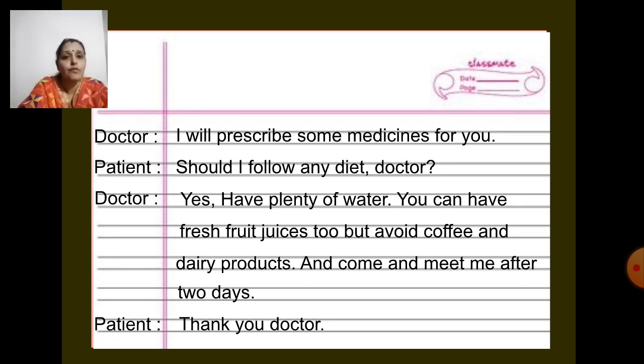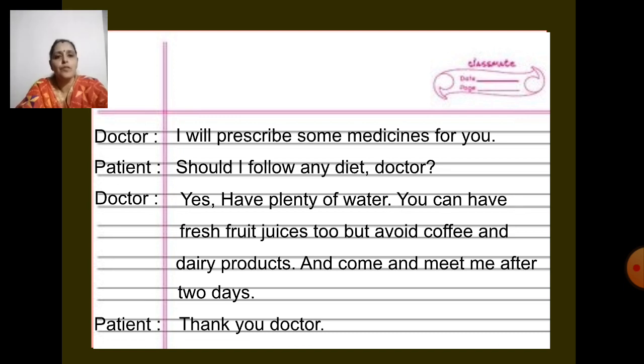Imagine yourself in both the characters, the doctor's place also, the patient's place also. Get your things clear, and then start writing the dialogue. Keep the language very simple. Be careful that you don't make any grammatical mistakes. That means you also have to put the punctuation marks correctly.